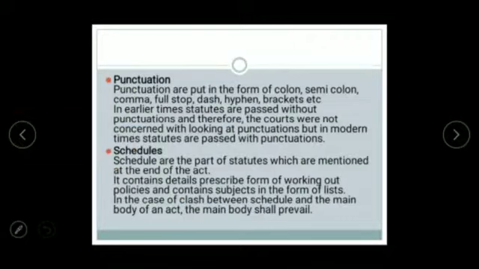Punctuation is a minor element in the construction of a statute. Punctuation comes in the form of colon, semicolon, comma, full stop, dash, hyphen, brackets. This is clear. In earlier times, statutes were passed without punctuation, and therefore courts were not concerned with looking at punctuation. But in modern times, statutes are passed with punctuation. They also make things quite clear, and they play a minor role in construing a statute, but they do play one.